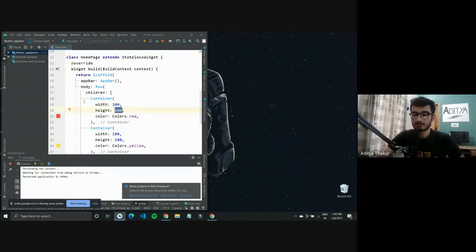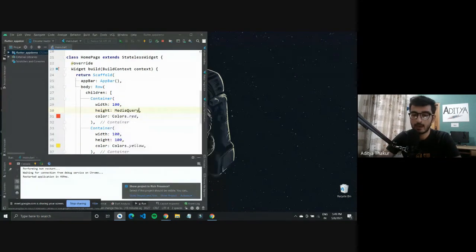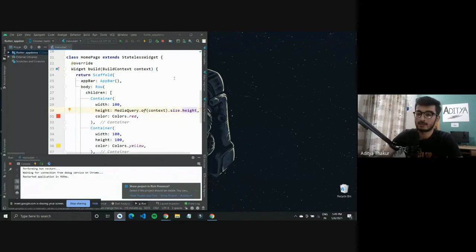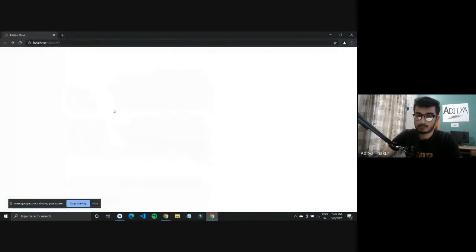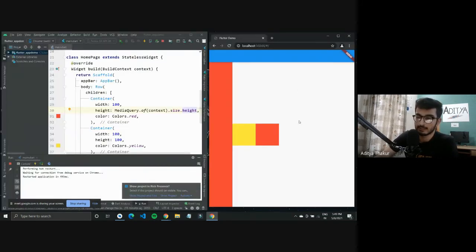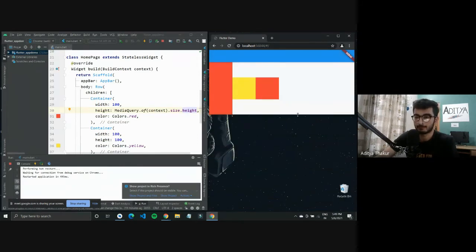There is a class called MediaQuery that you can tap into to get the height and width of the screen: MediaQuery.of(context).size.height. Now this is one of the more advanced concepts, as in after you start developing, you can use this to get how big your screen is and adjust the height of your container accordingly.